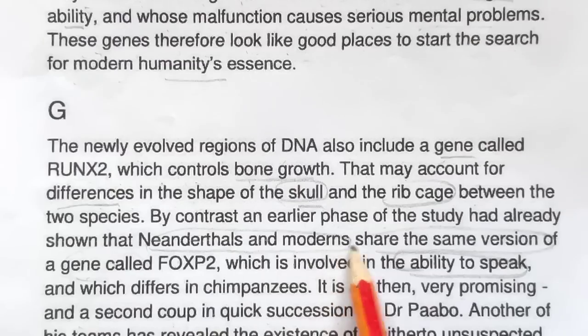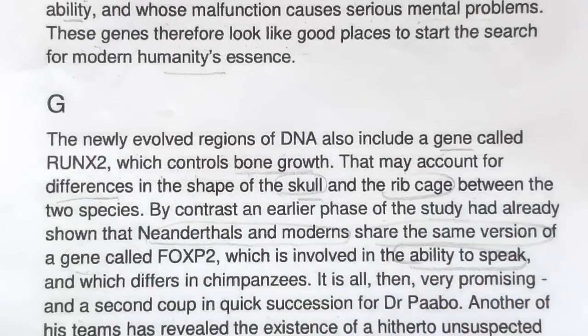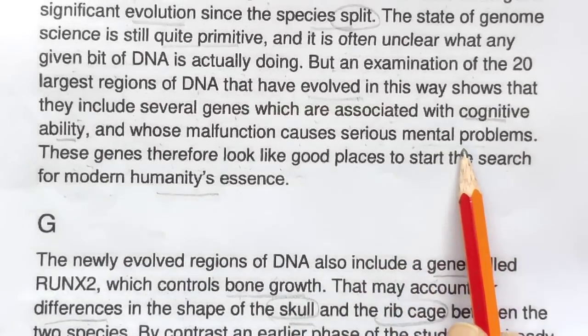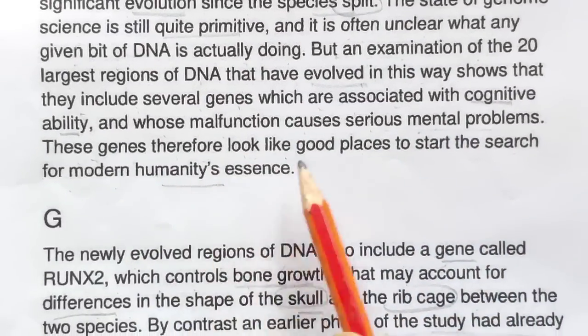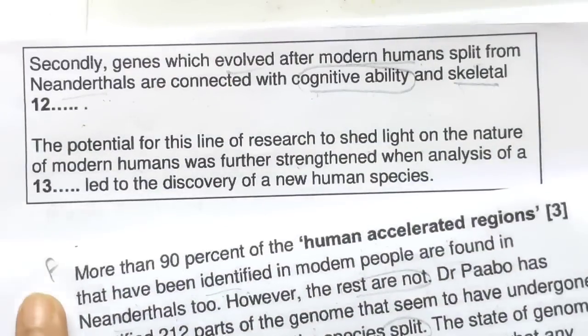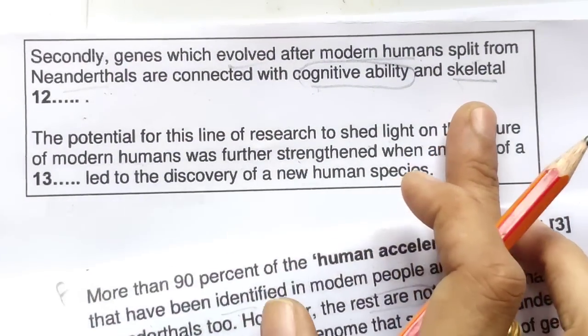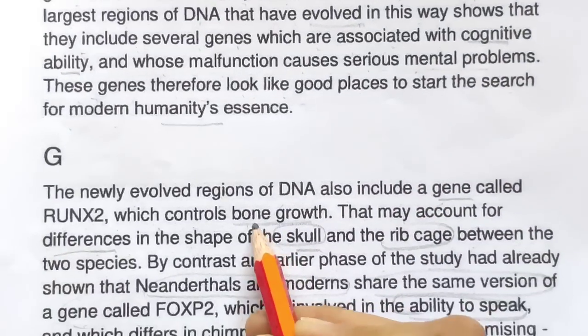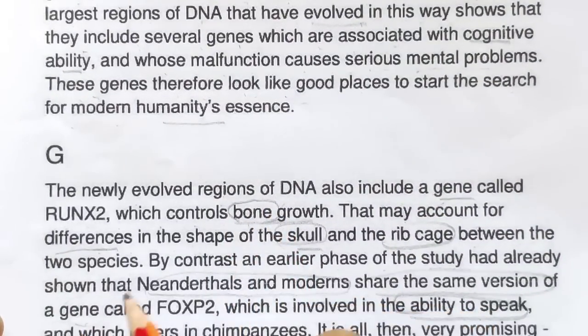The study had already shared the same version, this we have already read, but where is the answer? Cognitive they were talking here, so I will just leave this question because really skeleton is not there. So what can they use for skeleton? They can use this bone.